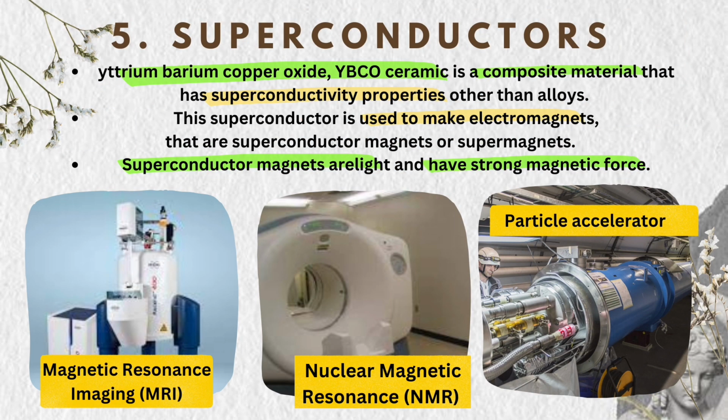The last one is superconductors. Yttrium barium copper oxide, which is YBCO ceramic, is a composite material that has superconductivity properties other than alloys. This superconductor is used to make electromagnets that are superconductor magnets or supermagnets. Superconductor magnets are light and have strong magnetic force. It is used in magnetic resonance imaging MRI, nuclear magnetic resonance NMR, and particle accelerator.